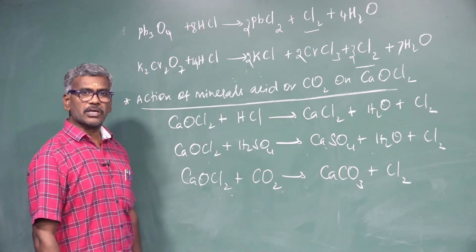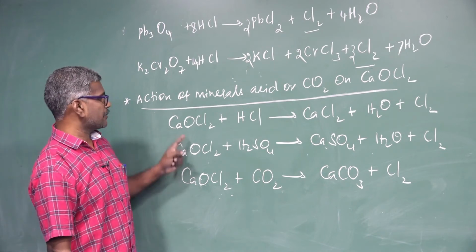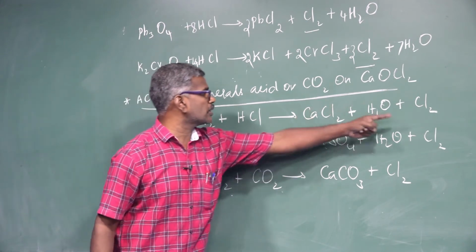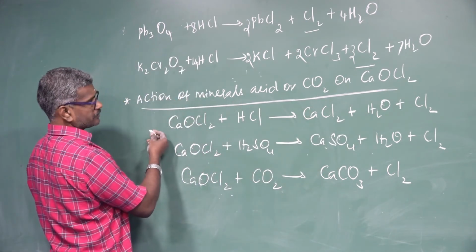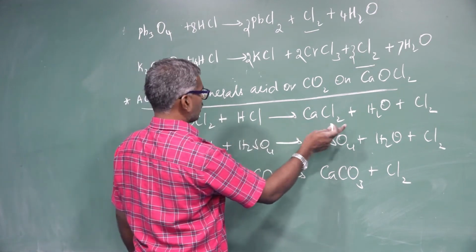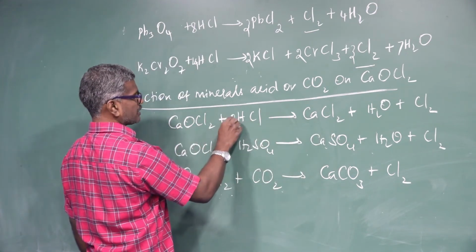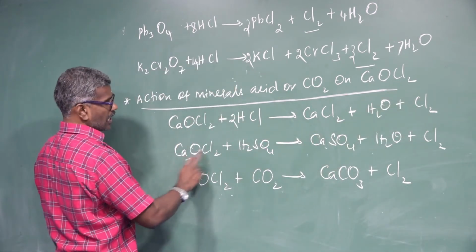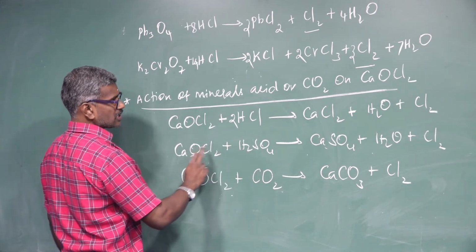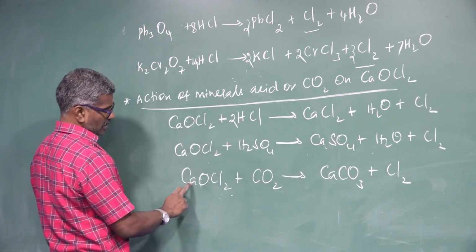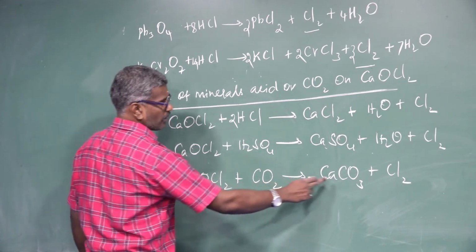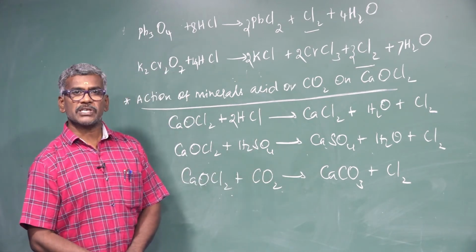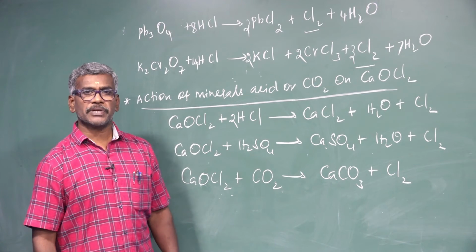This is another method of preparation of chlorine. Balance the equation: 1 calcium, how many chlorine? Here 2, here 2 chlorine. So 2 chlorine, here 1. How many hydrogen? 2. Here 2 chlorine, here 2 chlorine, 2 plus 2, 4, balanced. Calcium sulfate reacts with water with liberation of chlorine. Bleaching powder reacts with carbon dioxide to form calcium carbonate with liberation of chlorine. These are the laboratory preparations of chlorine. Another one, industrial preparation of chlorine.